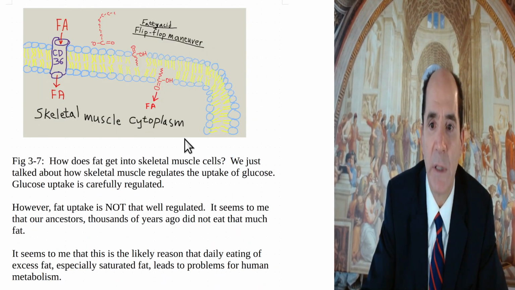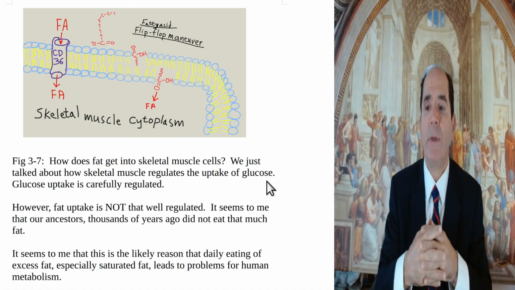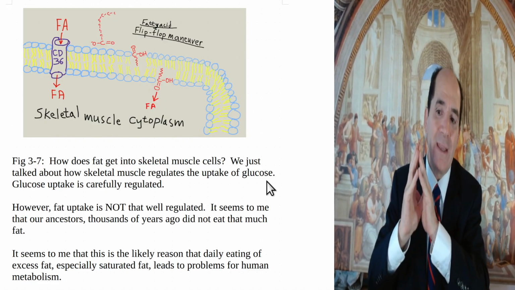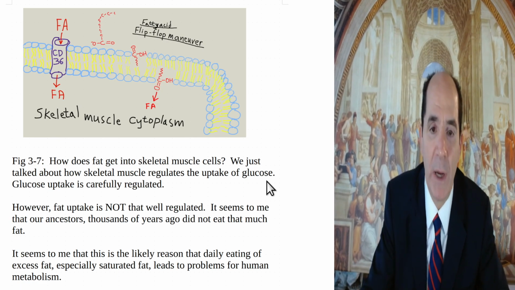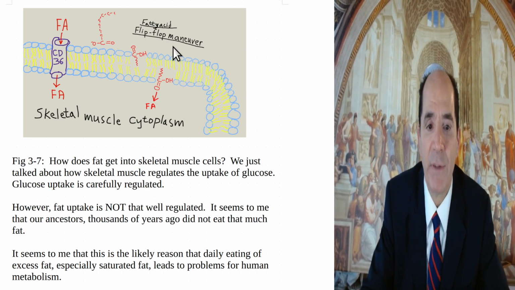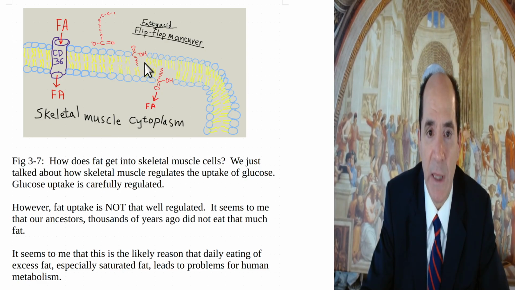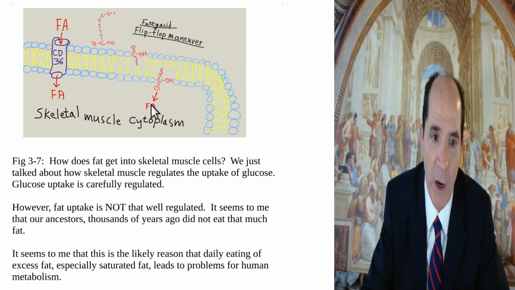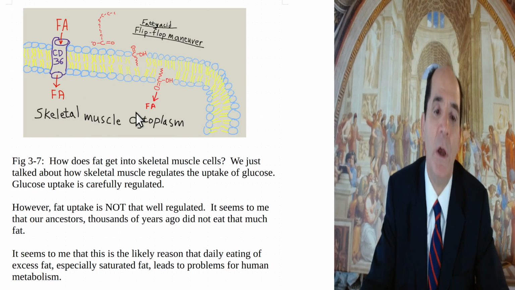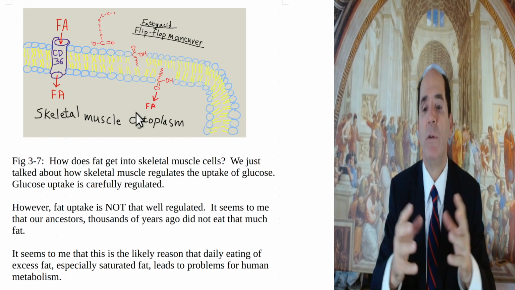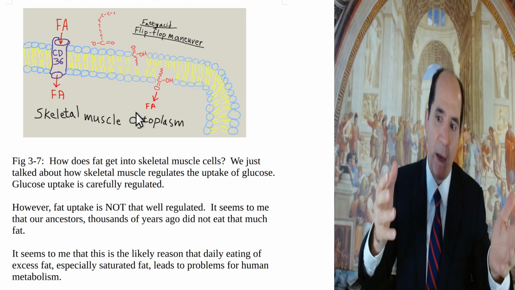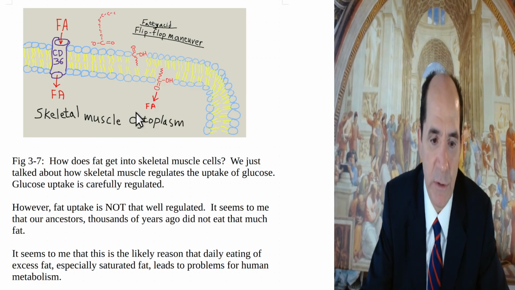And here's another big slide. You want to see this. This is how fat gets into the skeletal muscle cells. The fat gets absorbed into the blood more rapidly, and then it can get across the skeletal muscle plasma membrane more rapidly. It'll do something called the flip-flop maneuver. A fatty acid can become protonated and intercalate itself into the outer leaflet of the plasma membrane. Then it can flip into the inner leaflet, and from there go into the skeletal muscle cytoplasm. So it gets into the skeletal muscle faster than the glucose does. Then it gets into the mitochondria, and it causes insulin resistance.